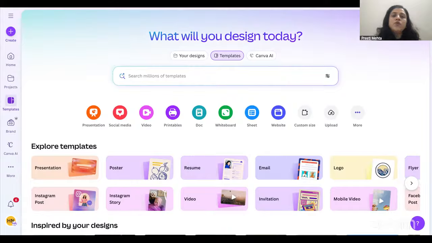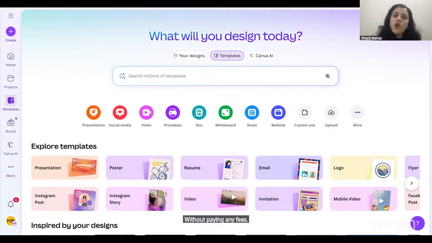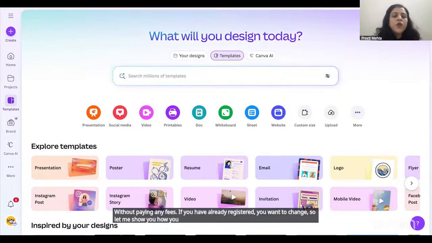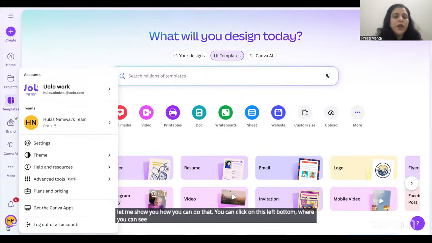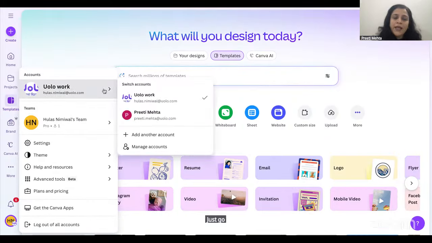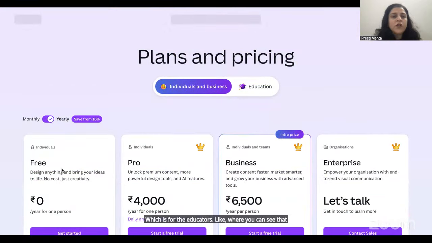You will be able to explore all the premium features of Canva without paying any fees. If you have already registered and want to change, let me show you how you can do that. You can click on the bottom left where you can see your name. Go over there, plans and pricing, and there you have one plan available which is for the educators.